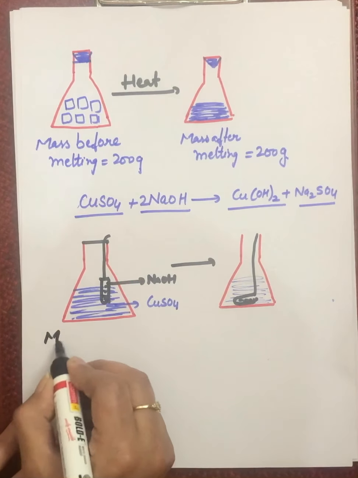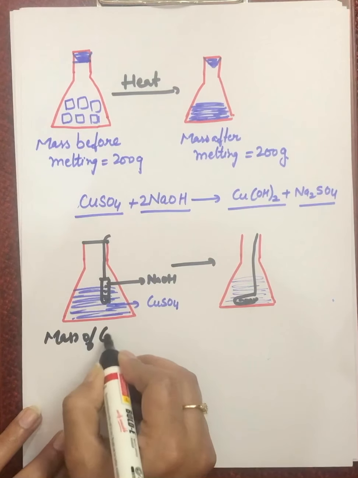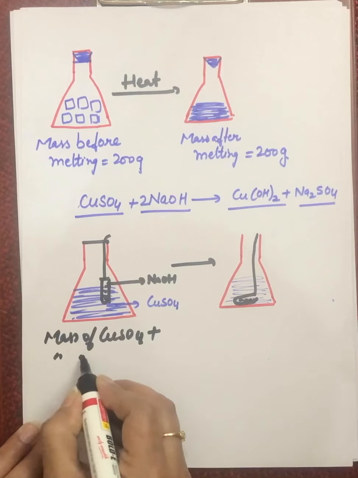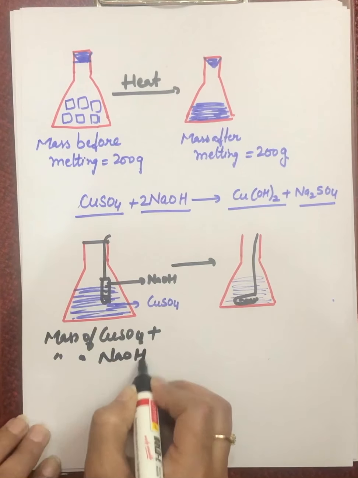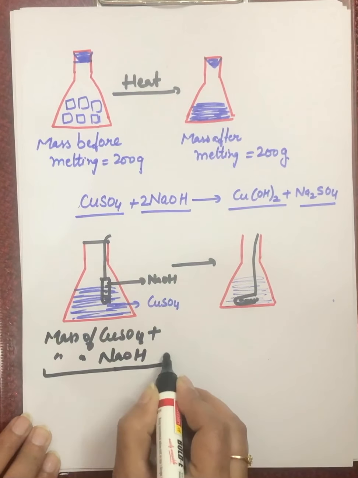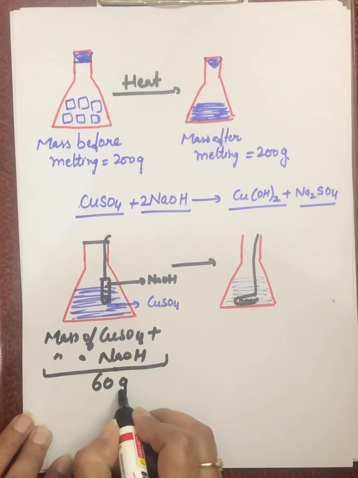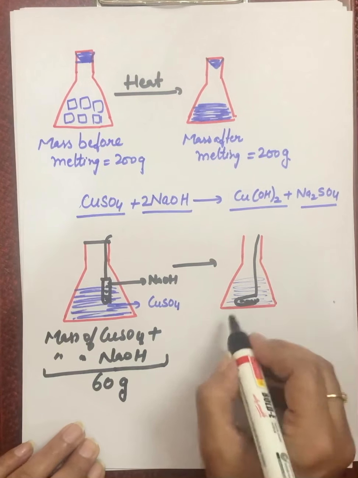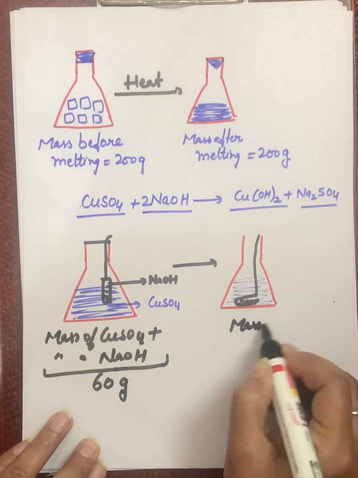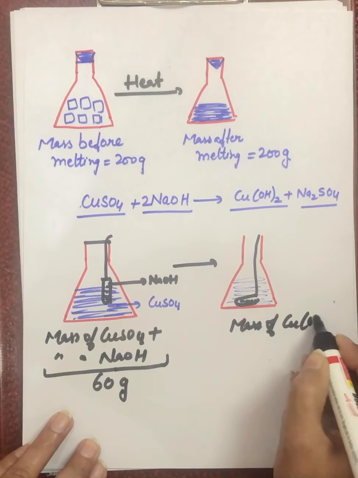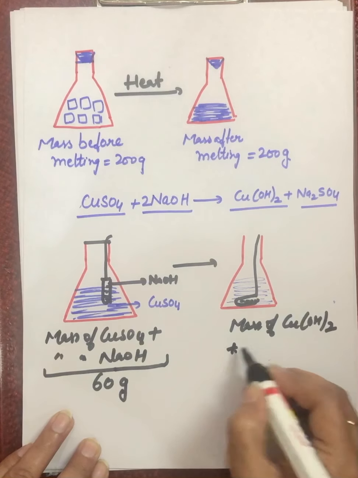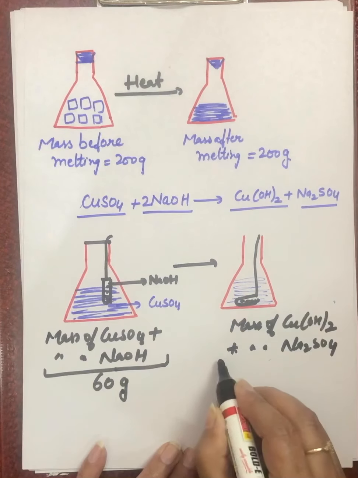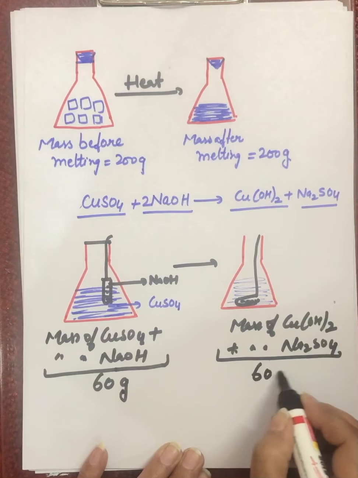We will first take the mass of copper sulfate plus the mass of sodium hydroxide. Let's say that mass is 60 grams, and now we will take the mass of the products, copper hydroxide and sodium sulfate. This will also come out to be 60 grams.